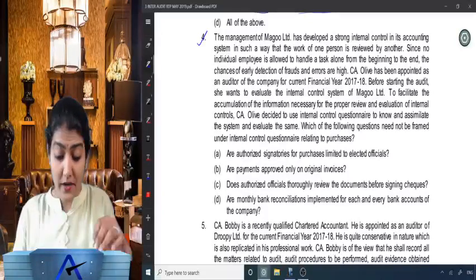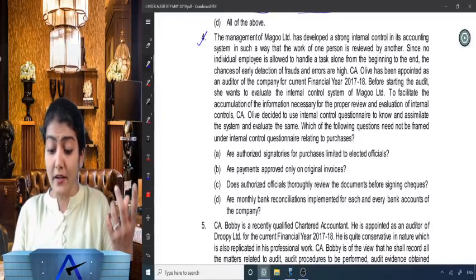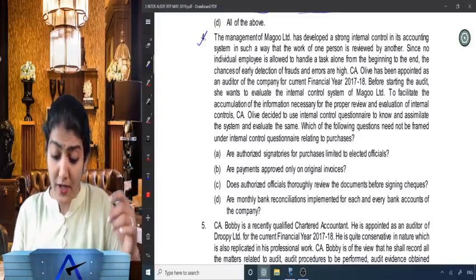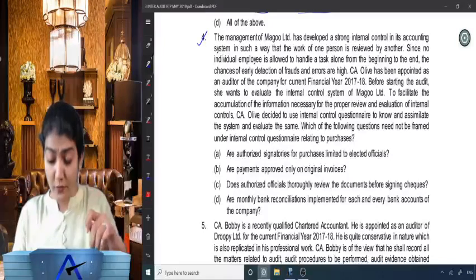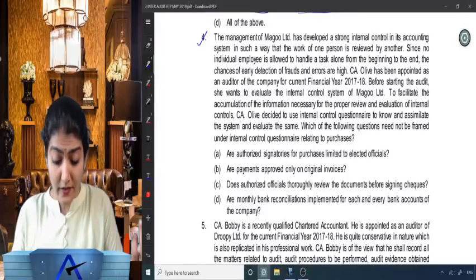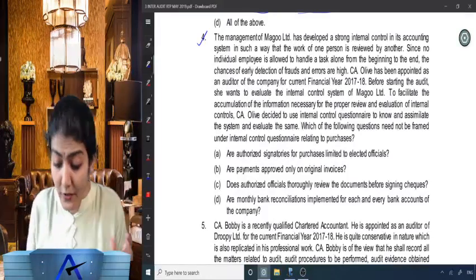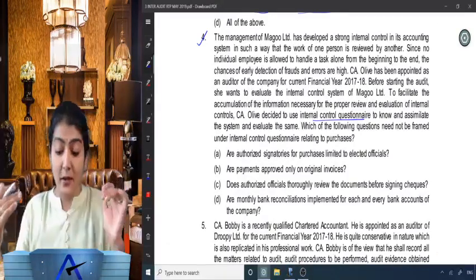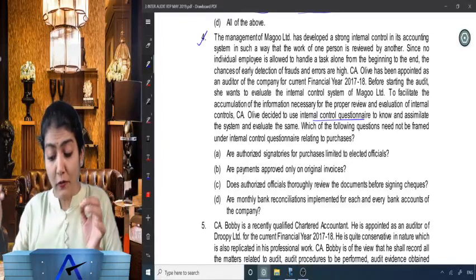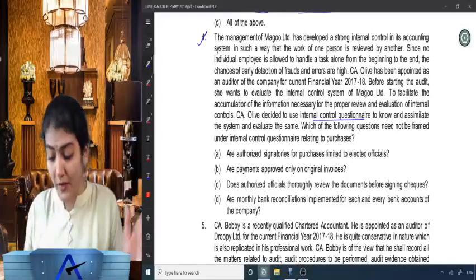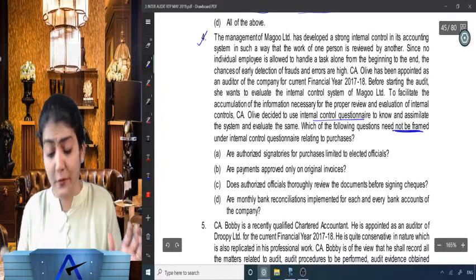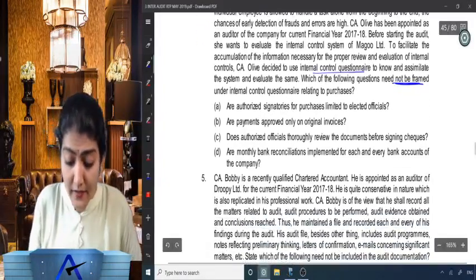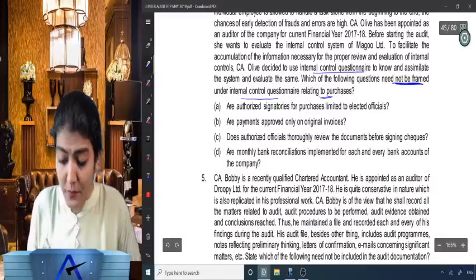Before starting the audit, she wants to evaluate the internal control system of Magoo Limited. To facilitate the accumulation of the information necessary for the proper review and evaluation of internal control, CA Olive decided to use an internal control questionnaire to know and assimilate the system and evaluate the same. Which of the following questions need not be framed? Oh, negative question. Which of the following questions need not be framed under the internal control questionnaire related to purchases?